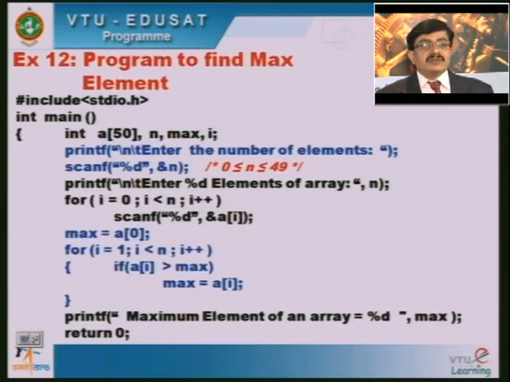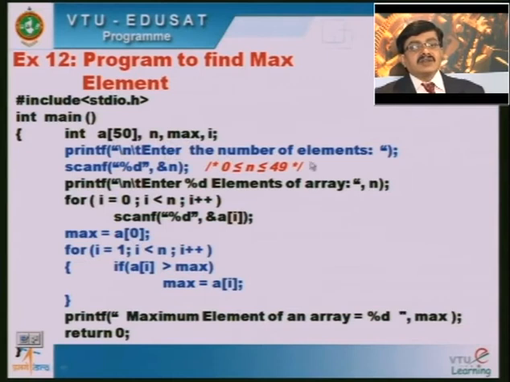If you look at this particular code, I am assuming that a is an array of 50 integer elements. One special feature in this program is that we are not using an array of 5 integer elements; instead, I am allowing the user to specify the number of elements he wants to read. So I have taken one more variable called n, one more variable called max to hold the maximum element of the array, and one loop iterator I. Altogether I will be using 4 different variables: one is an array, and the 3 others I declare here.